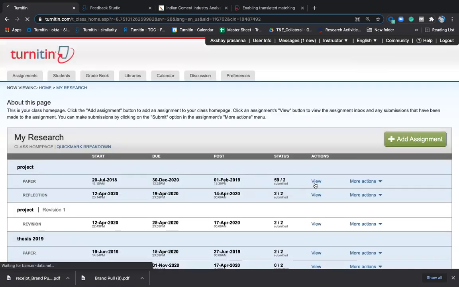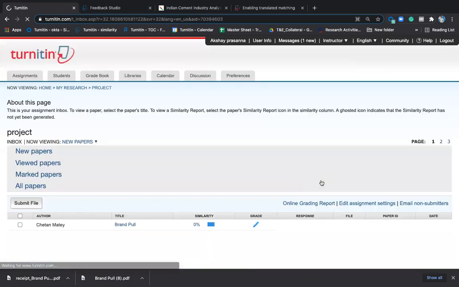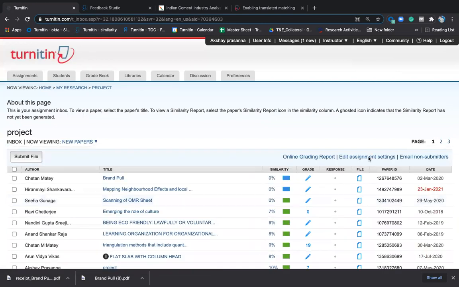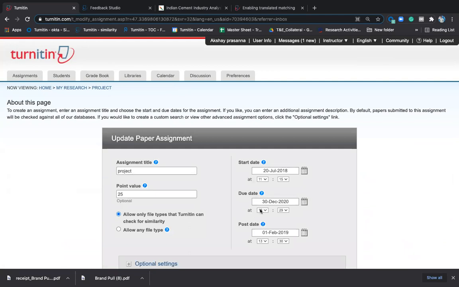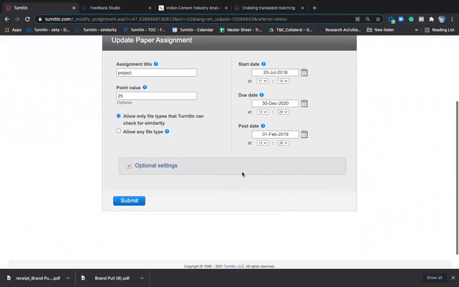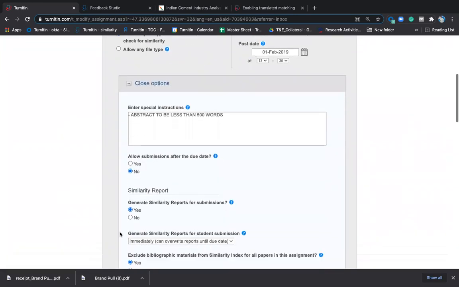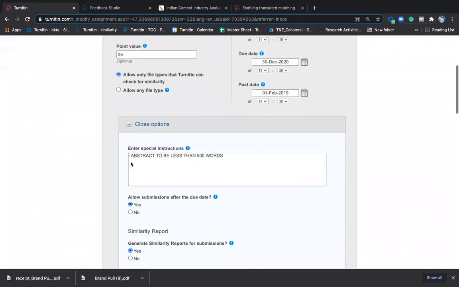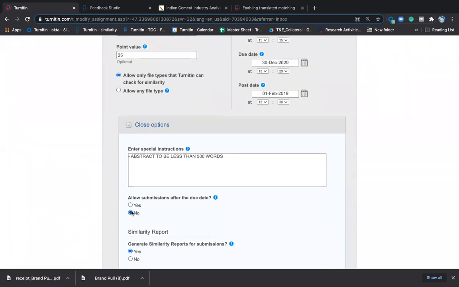For example, a class is here. When you go on view, you can click on edit assignment settings. If you want to take any assignment, you can change the due date here, and if you want to give an extension, you can do it. Or else go to optional settings and allow submission after due date. You can give both these options, ma'am. It is available in Moodle also and in the native platform also.